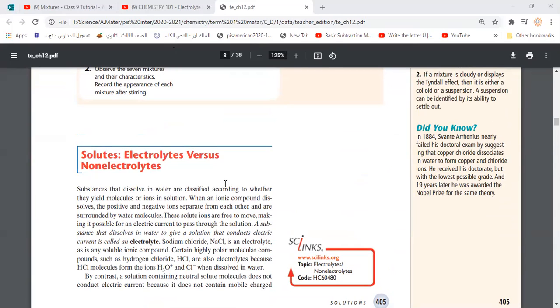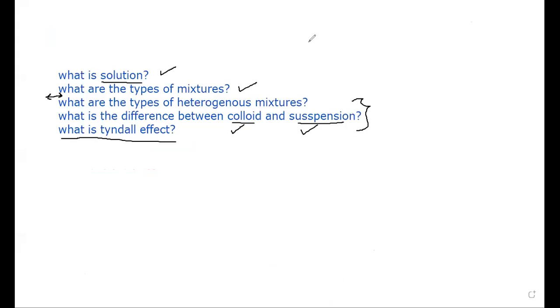What does it mean? It means that when you dissolve some solids, for example salt, in water, and then you make a simple electric circuit. Look at me, guys: if we take this beaker that contains salt solution, that means we have salt in water, so it is salty.